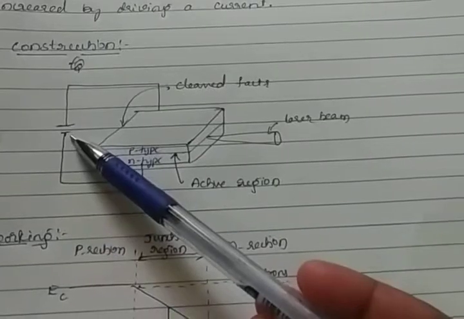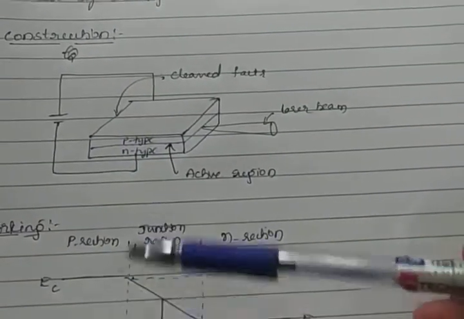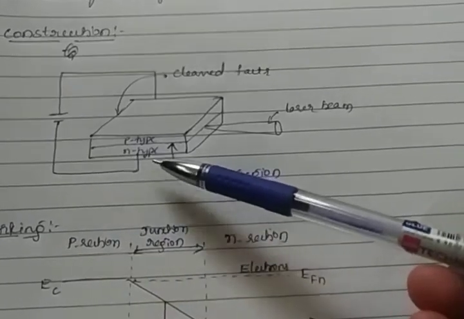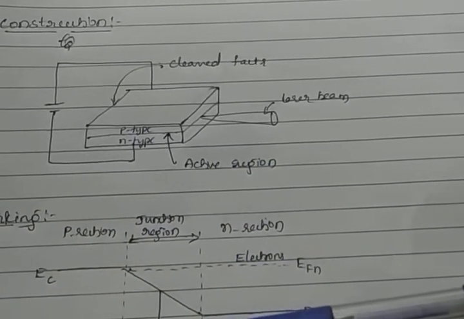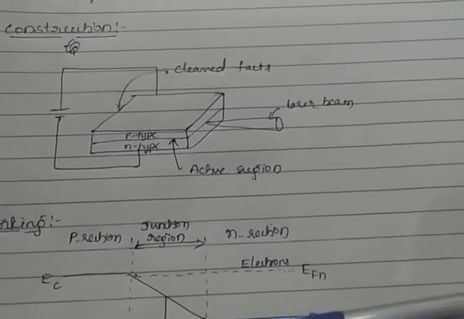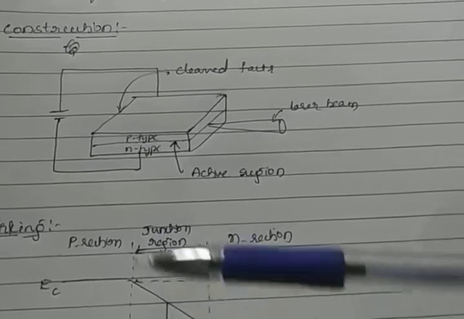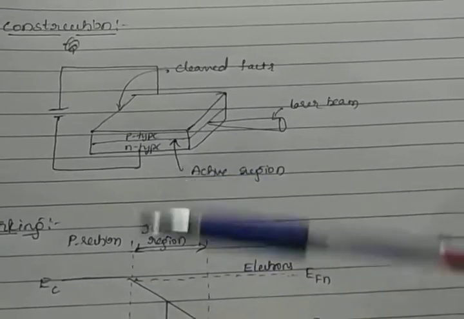A suitable forward bias voltage is applied to the diode so as to overcome the potential barrier. The electrons are injected from the N-type region and holes are injected from the P region into the junction.